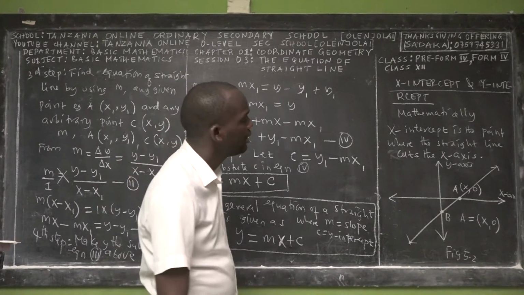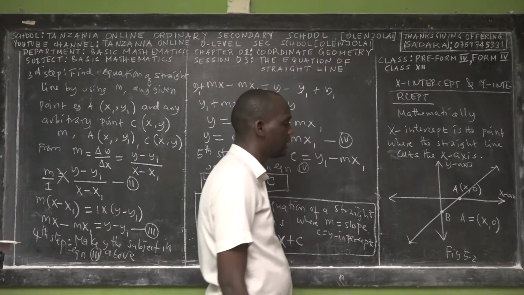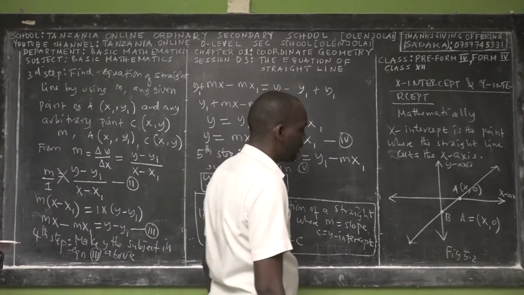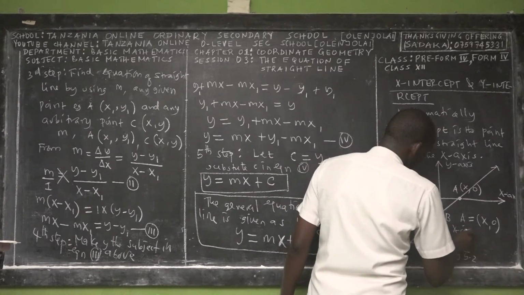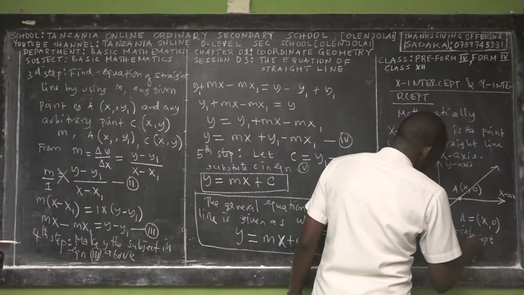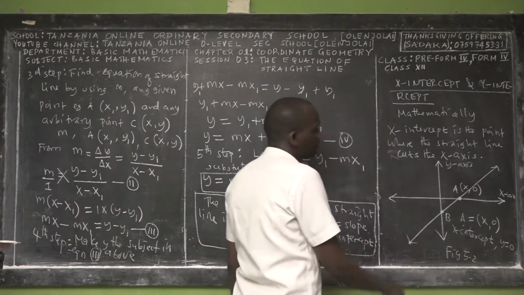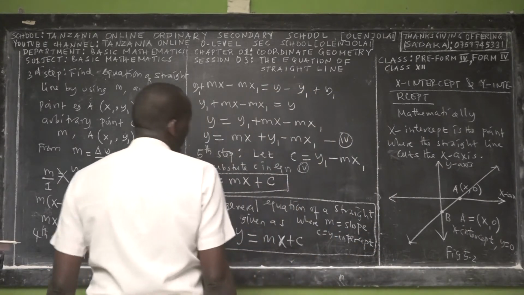Why? Because the x-intercept is the point where the straight line cuts the x-axis. So we make x the subject. That's all about the x-intercept.